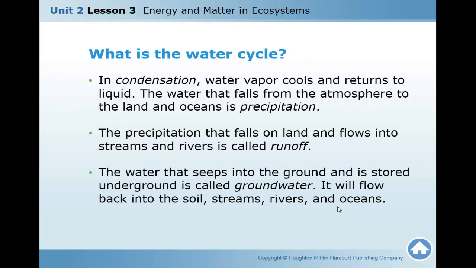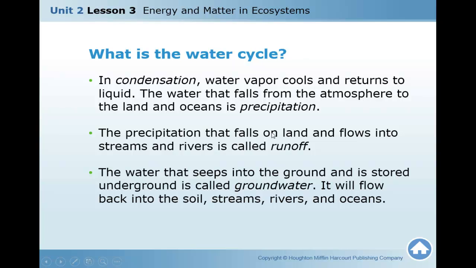In the condensation process, water vapor returns again to a liquid. The water that falls from the atmosphere to the land and the ocean is precipitation. What is the difference between condensation and precipitation? In condensation, water vapor changes to liquid again by cooling. And precipitation means the water that falls from the atmosphere to the land again.